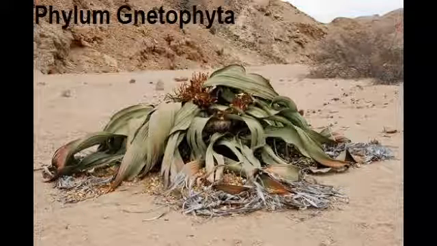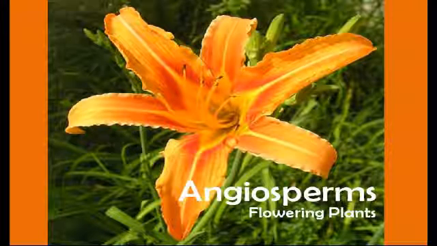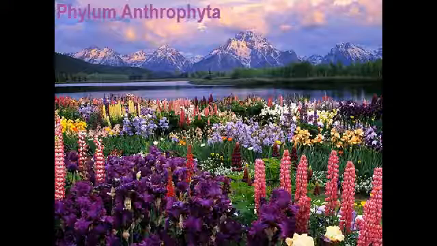4. Phylum Gnetophyta. They are the most unusual gymnosperms, and they have leaves that are similar to angiosperms and contain double fertilization without endosperm, and are located in tropical and desert areas where insects pollinate them. Lastly, angiosperms. They have enclosed seeds, flowers, fruits, and double fertilization that produces endosperm.